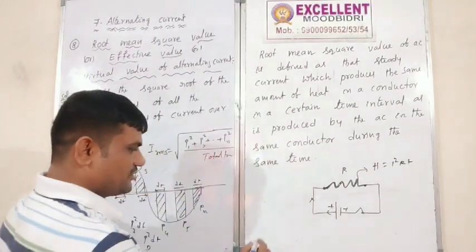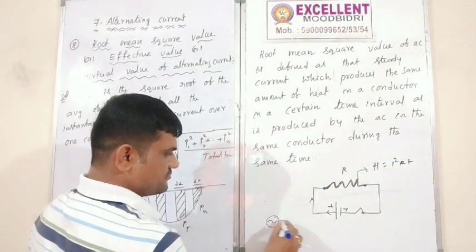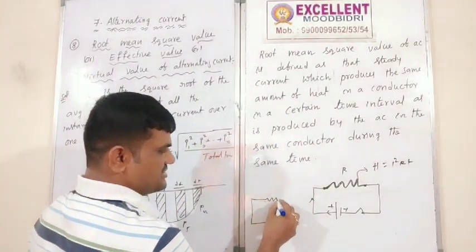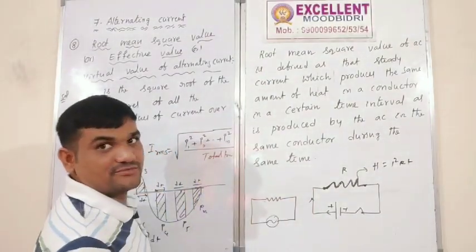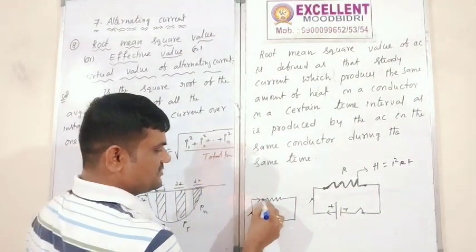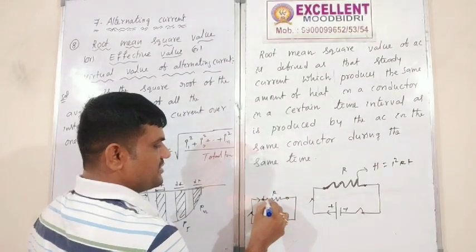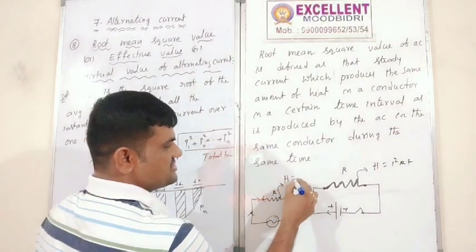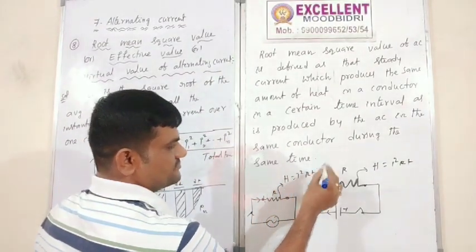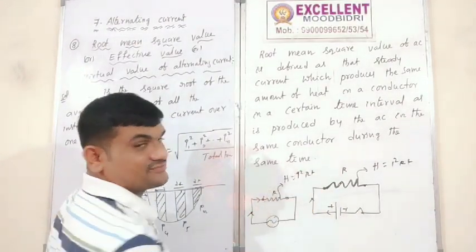That means now this is the AC source. Here, same resistor and same time. Now current is flowing like that only. So now this resistor will get heat energy. H is equal to I square into RT. I square into RT. Okay.